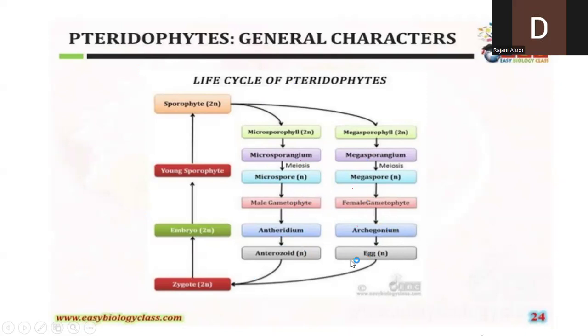Okay, only these 6 boxes belong to gametophyte generation. And all the remaining boxes, like sporophyte, microsporophyll, megasporophyll, sporangia, spore, embryo, zygote, all these boxes belong to sporophytic generation.